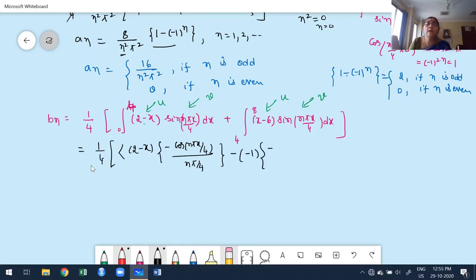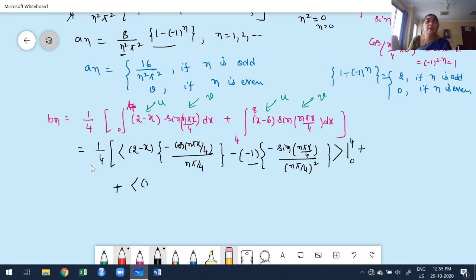Again integrate, keep the minus sign outside, sine of n pi x by 4 divided by n pi by 4 whole square. Once we get a constant, it is not necessary to continue the higher terms, leave it as it is. This is Bernoulli's rule for the first term.